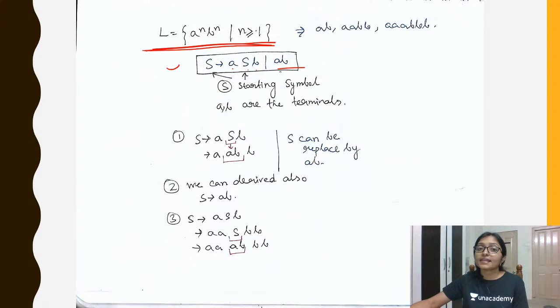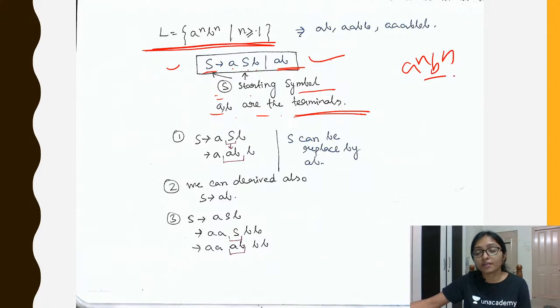So a and b are the terminals, and this is the rule. S is the starting symbol and a, b are the terminals here. Got it? Now how can you generate the language from this grammar? Can you generate the language a to the power n, b to the power n from this grammar? Are you able to do that? Try it.